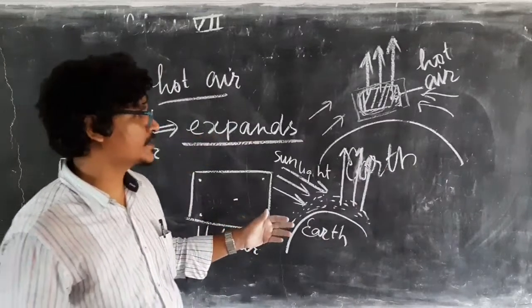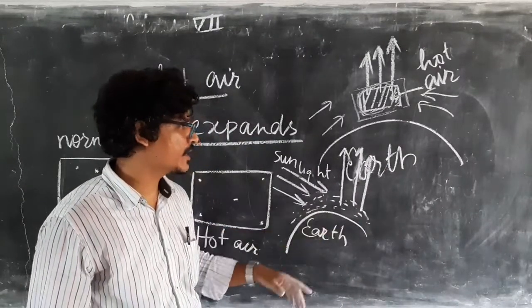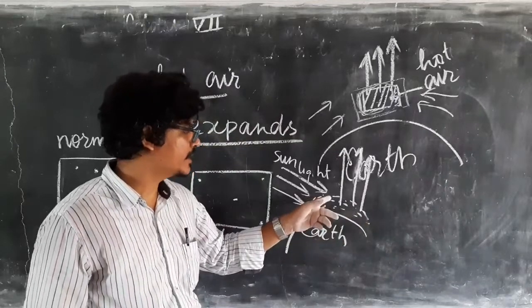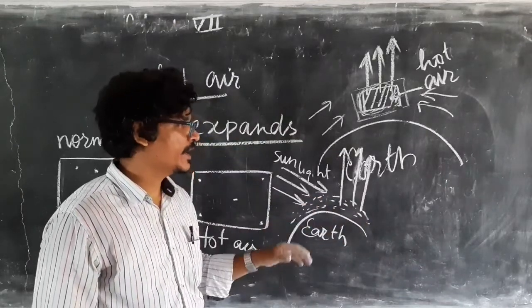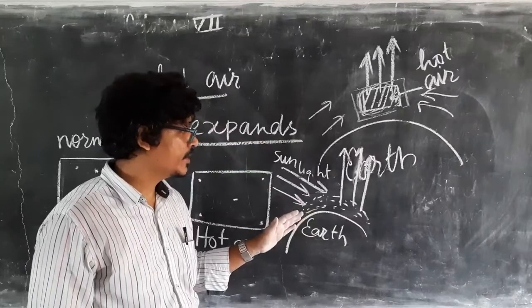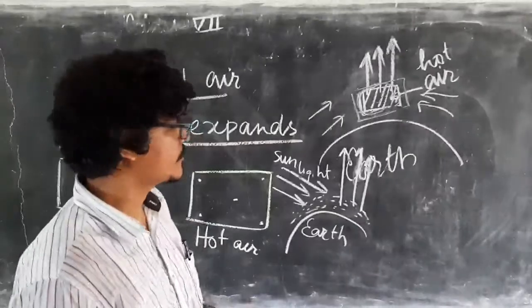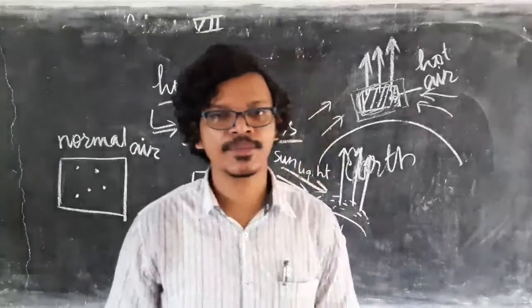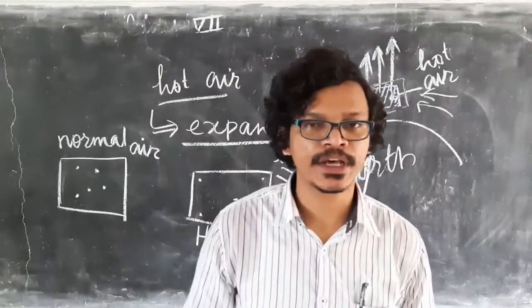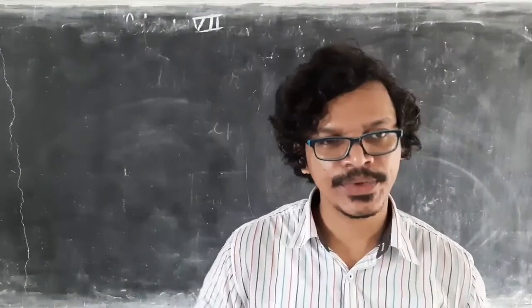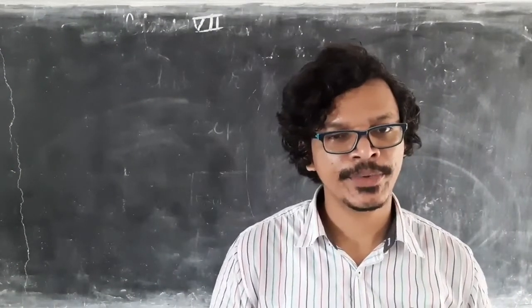The air which is colder than this air will come here to fill up the space created by this hot air, and that is the way wind current flows. So wind current flows due to uneven heating of the earth. We have seen that due to uneven heating, this wind current generates. So what is the uneven heating?